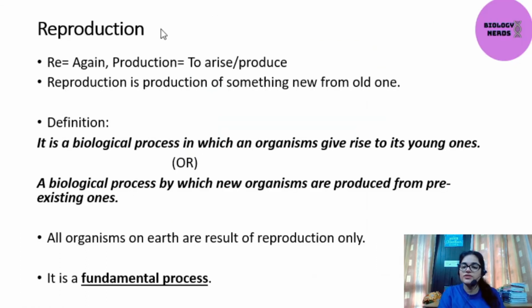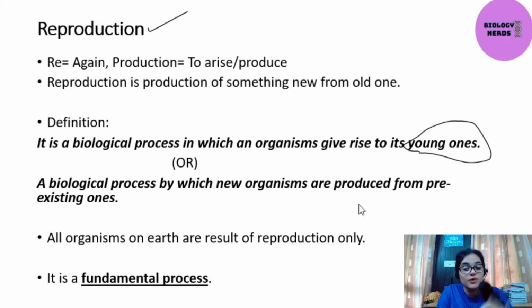Moving on to our main topic, reproduction. What does reproduction mean? We have been studying it from a very young age, from our 6th, 7th class. Re means again, and production means to produce something. These are the basic things that everyone knows. The definition which we must learn is: it is a biological process in which an organism gives rise to its young ones. Very important point. Or we can say it's a biological process by which new organisms are produced from pre-existing ones.